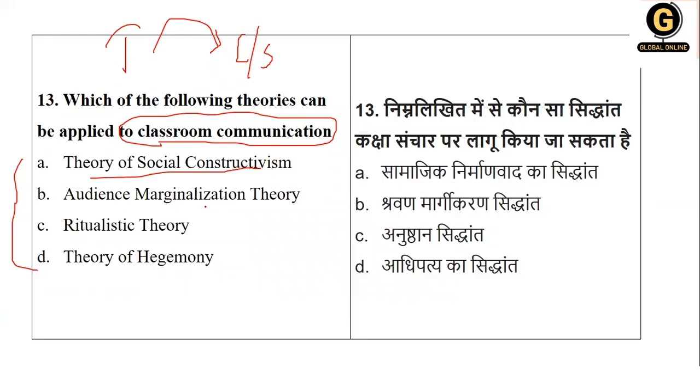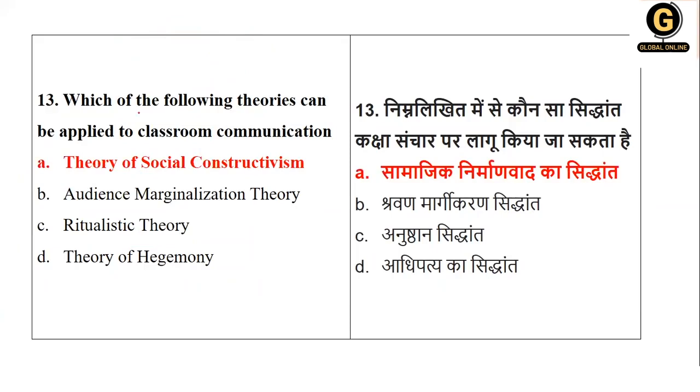In audience marginalization theory, you do not know which type of audience they are talking about. In ritualistic theory, it is basic rituals. That is theory of hegemony, which is talking about dominance, so it will not be allowed. But if you read the question and understand it in a different way, you will definitely get the right answer. That is, the theory of social constructivism is the right answer for this option.